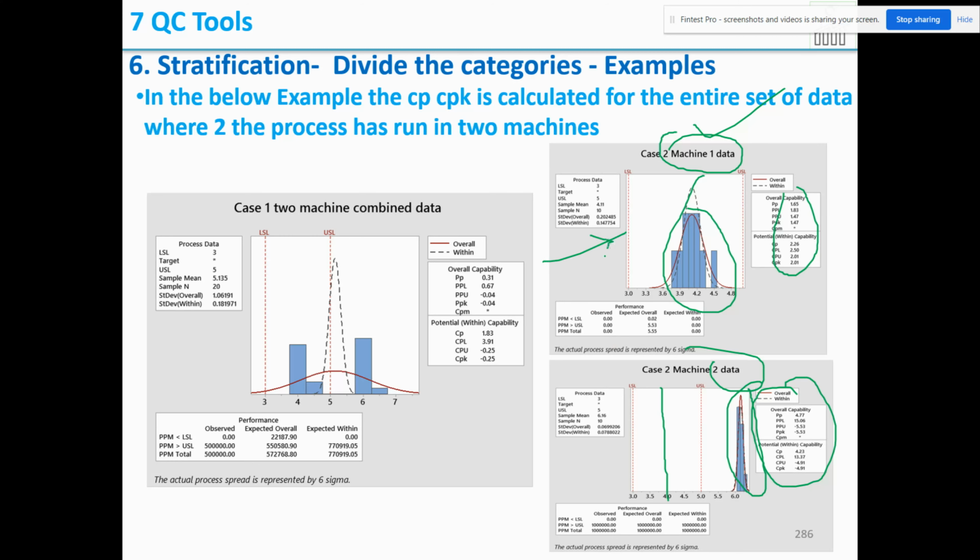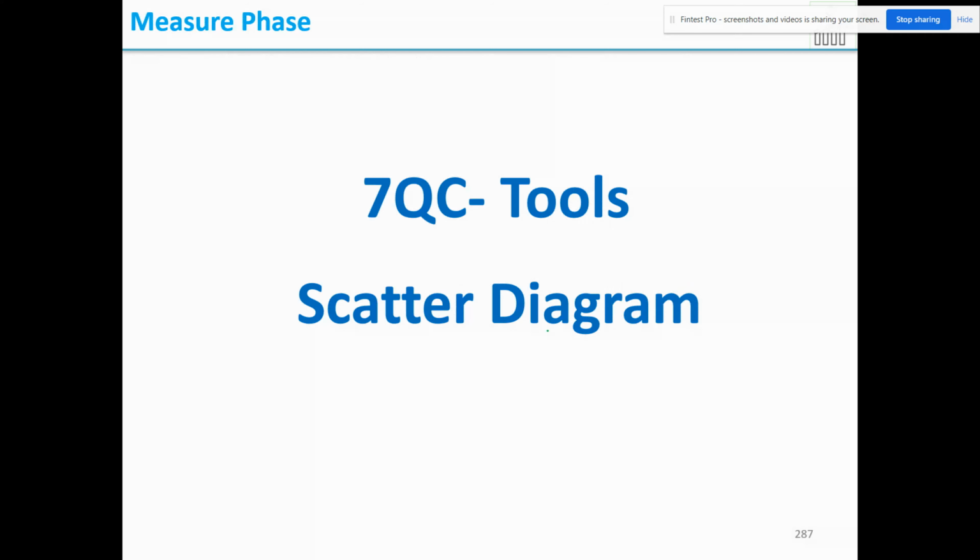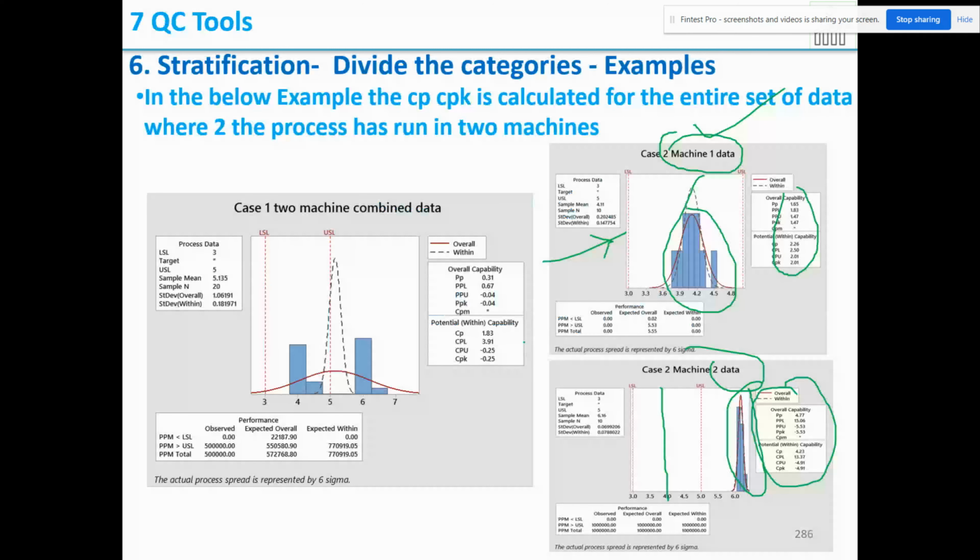There is no need to stop the production. You give approval to run machine one. Then for machine two, you compare its parameters with machine one and try to align the two and solve the problem. So stratification is a very useful tool: if you're investigating a customer complaint, you stratify and see everything. Okay.